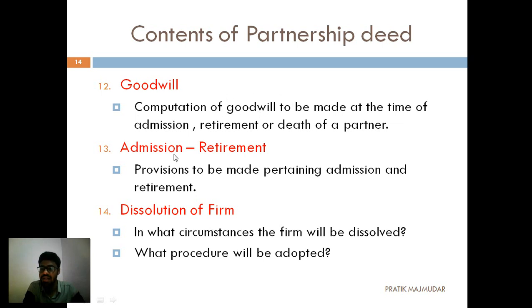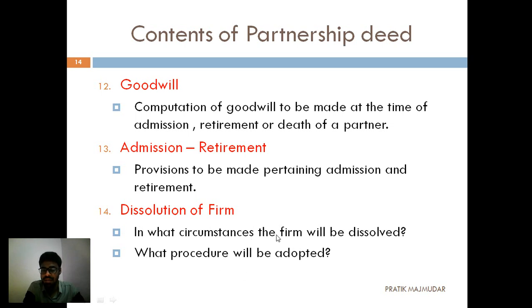Now next, the provisions related to admission and retirement. The provisions to be made pertaining to the admission and the retirement: in which condition the partners are admitted and in which condition partners retire should be mentioned in this particular point. Next, that is 14 and the last one, dissolution of a firm. There are basically two questions.